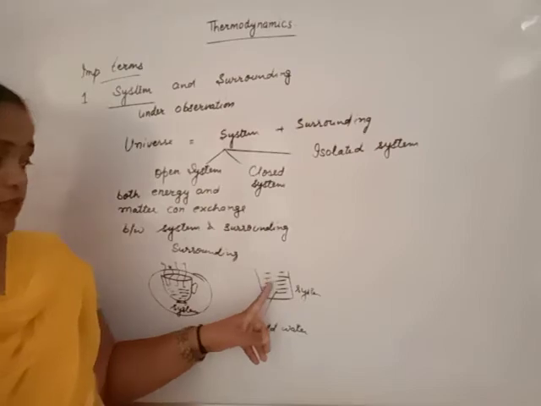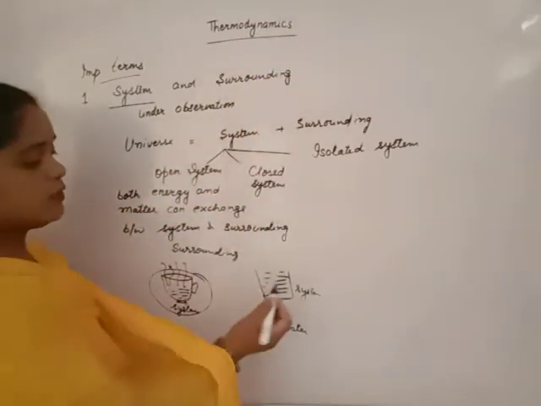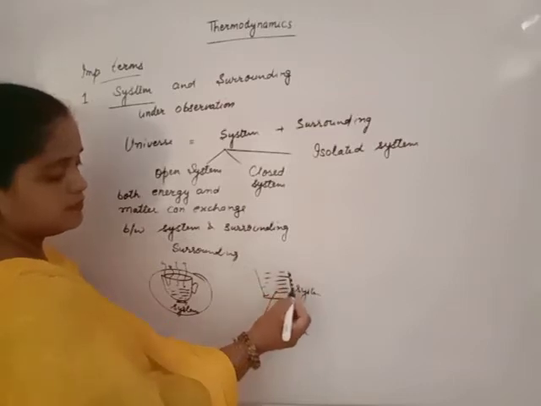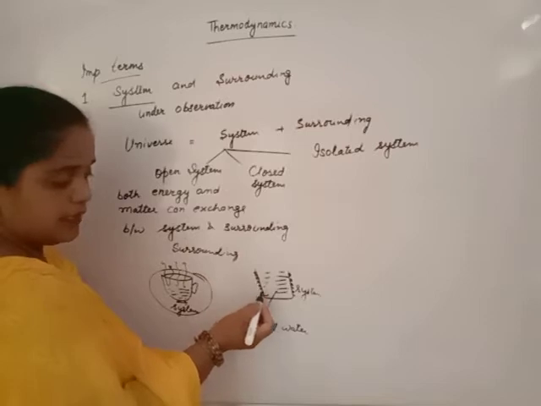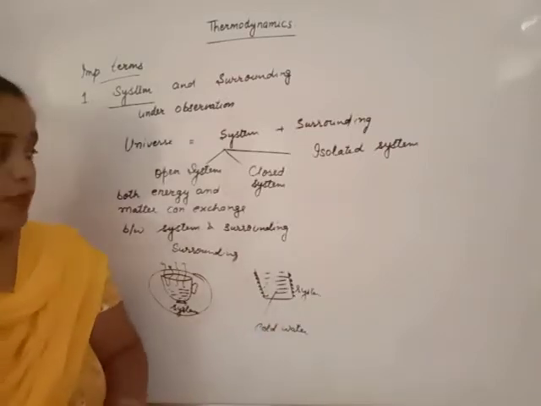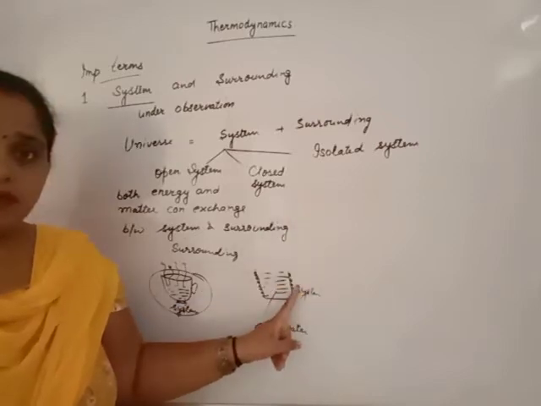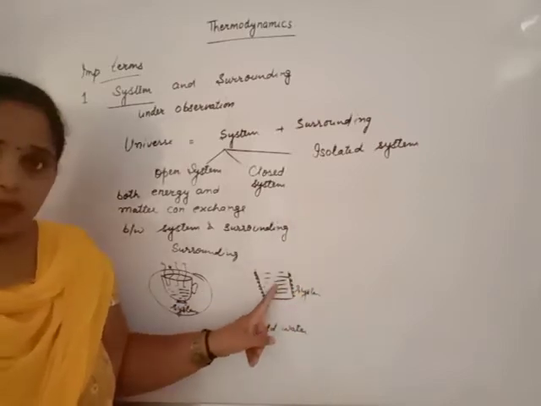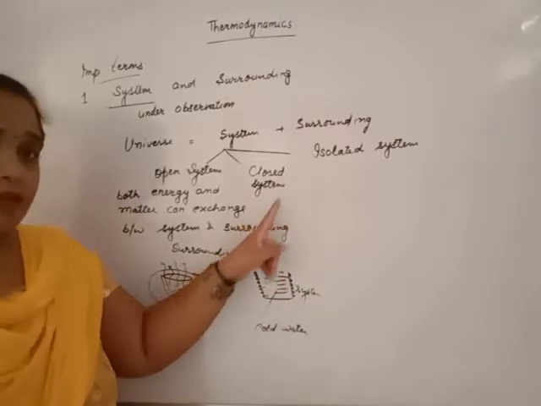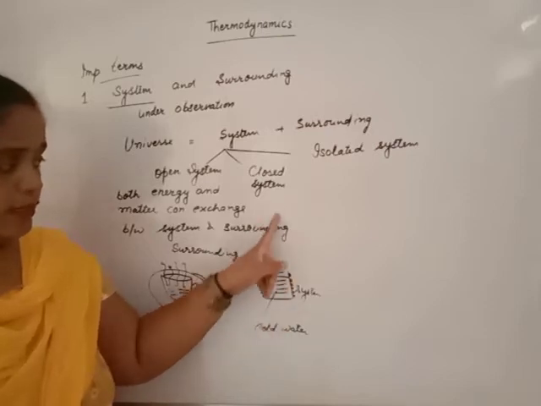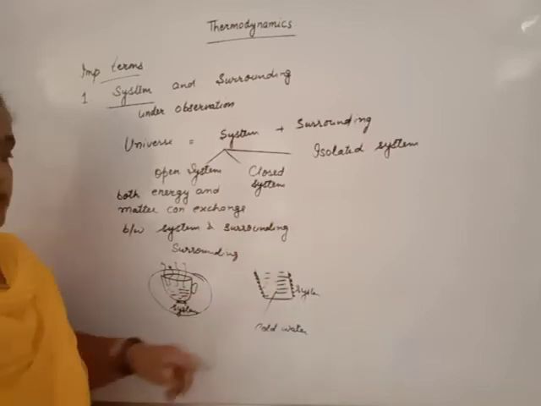That means the glass of water absorbs heat from the surrounding, and some water droplets come at the outer wall of this glass. That means the water vapors present in surrounding lose their energy on the wall of glass. This energy is absorbed by water and water vapors change into liquid water. That means both matter and energy can exchange from surrounding to system.